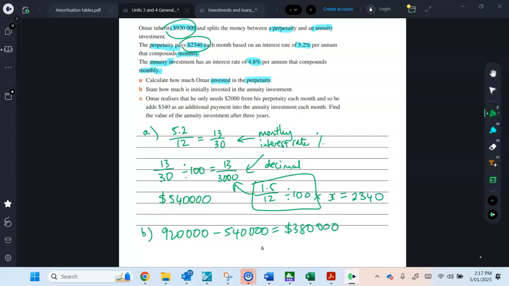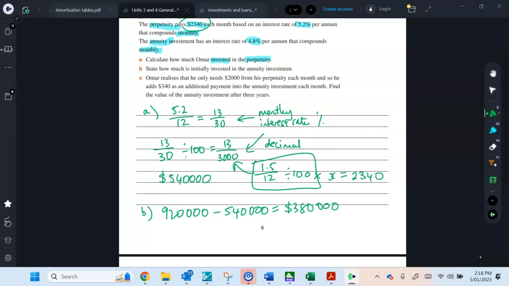Omar realizes that he only needs $2,000 from his perpetuity each month, and so he adds $340 as an additional payment into the annuity each month. Find the value of the annuity investment after 3 years. So basically what's happening is Omar's getting the $2,340 from the perpetuity, but he's only keeping $2,000 of it, and the $340 he's putting into the annuity.